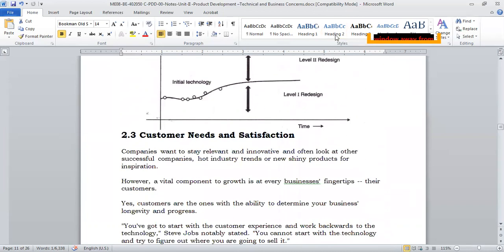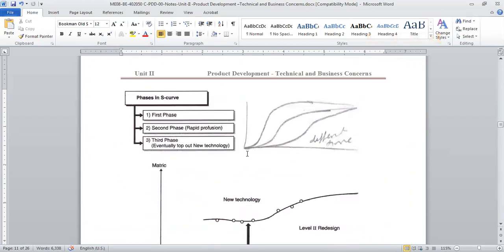So like that, now when you have to do this technology or product design, you need to know what the S curve is for your particular product. You need to know what technical forecasting is, because with technical forecasting, you will know what is going to happen in the near future. With the S curve, we will know what level your old product is at, and when you should come up with new technology and new design.